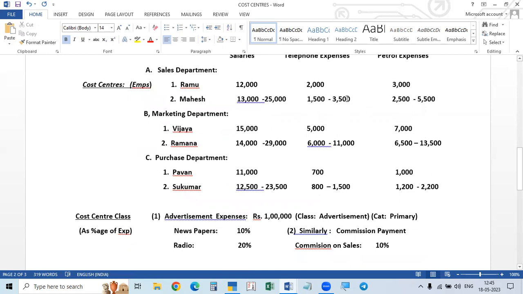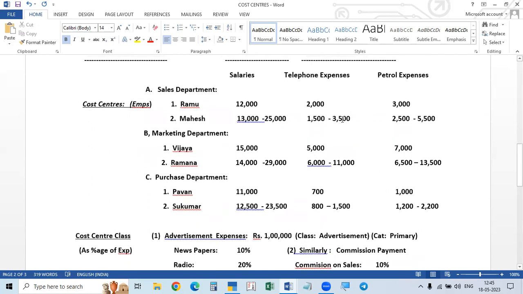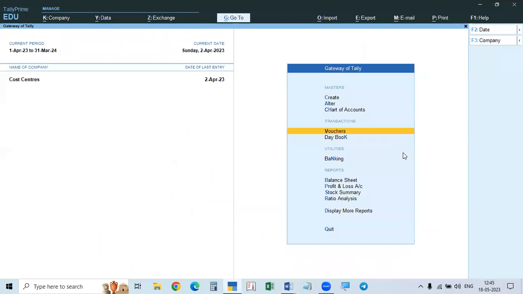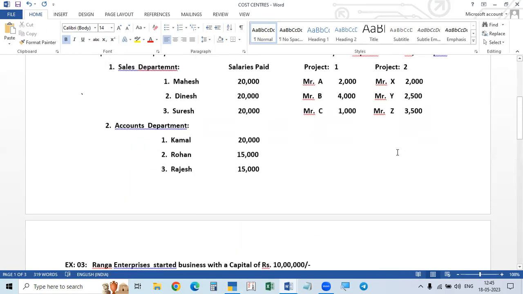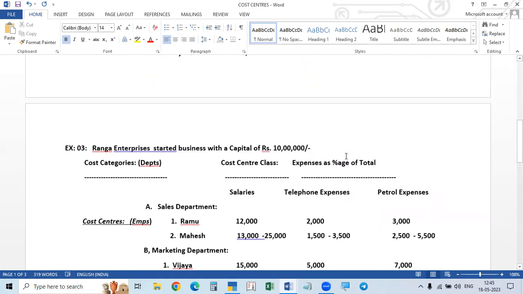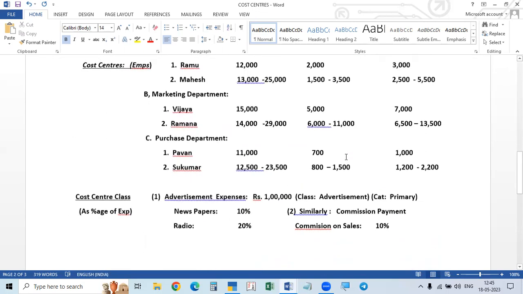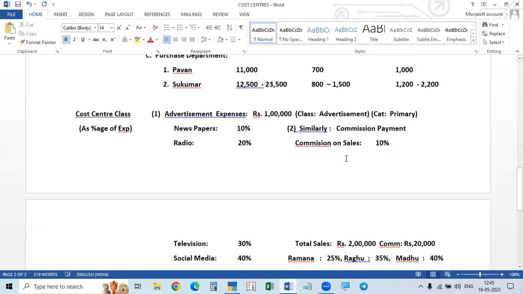So for each entry, when you are making the expense entry, you have to show this amount for one department, again this amount for another department. Like this you have to do. Okay, so in this case, we did all this apportionment, dividing these expenses, either salaries or conveyance. Similarly, here we pay commission.